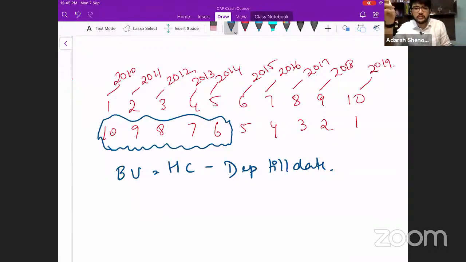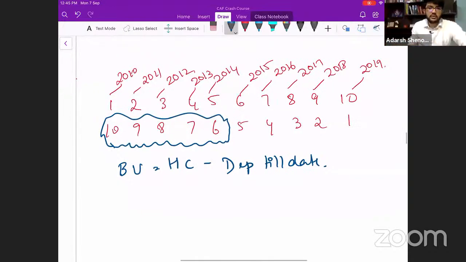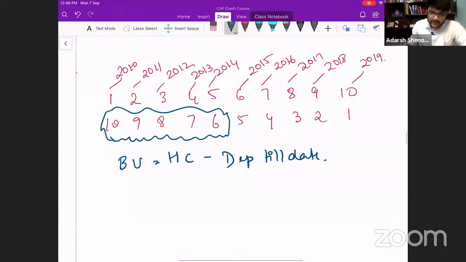Okay, I've got multiple answers. Depreciation till date. How to calculate depreciation for each year?